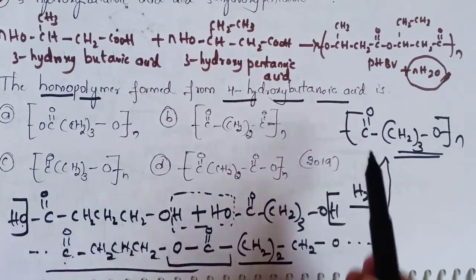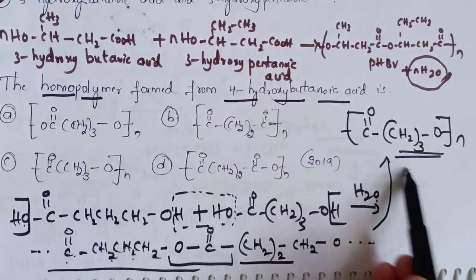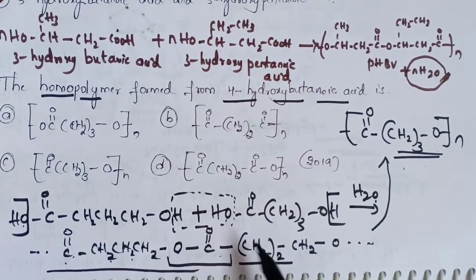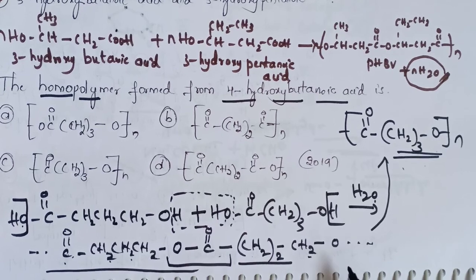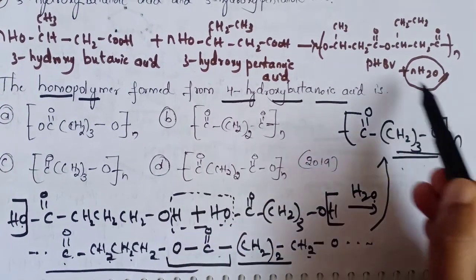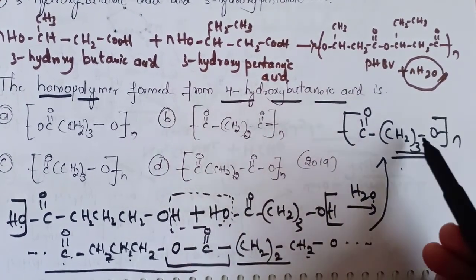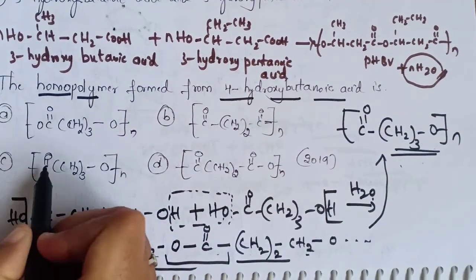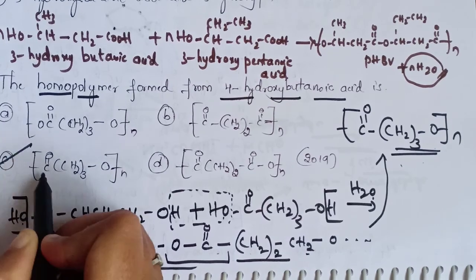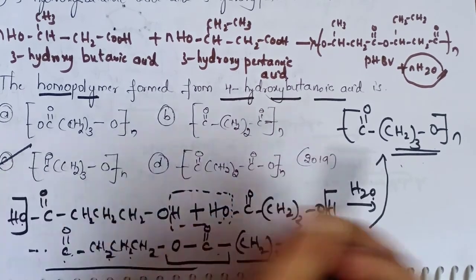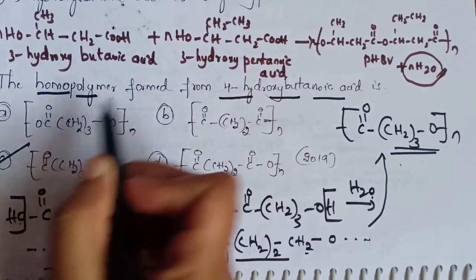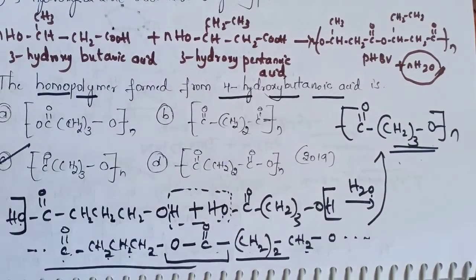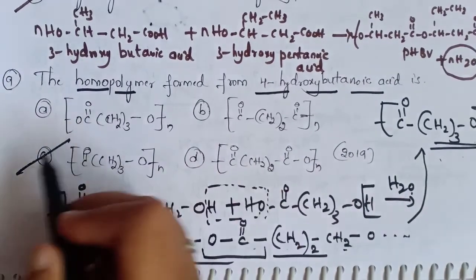See, CO, CH2 thrice, O. Next it continues as CO, CH2 thrice, O, like this. So we can also write it like this, that is a homopolymer. So option C is the correct answer for this. Why? Because CO, CH2 thrice, O is the homopolymer formed from 4-hydroxybutanoic acid. So the correct option is option C.